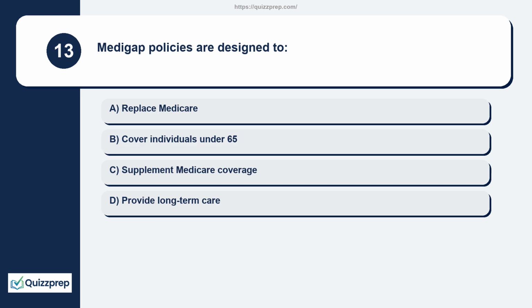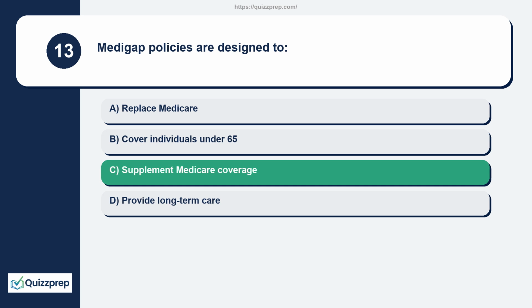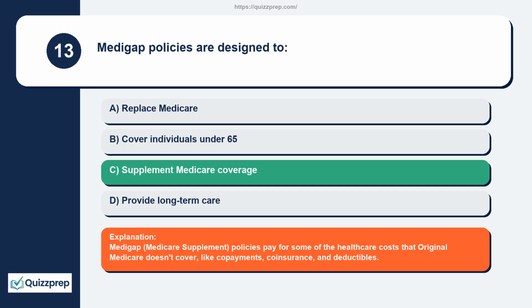Question 13. Medigap policies are designed to replace Medicare, cover individuals under 65, supplement Medicare coverage, provide long-term care. Medigap, Medicare supplement, policies pay for some of the healthcare costs that original Medicare doesn't cover, like copayments, coinsurance, and deductibles.